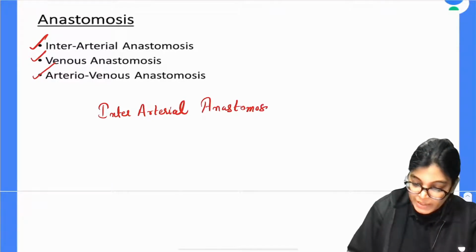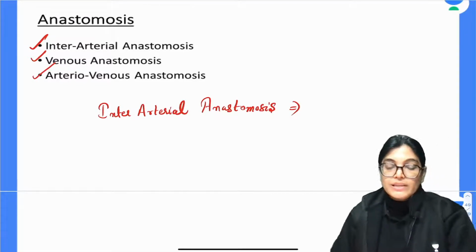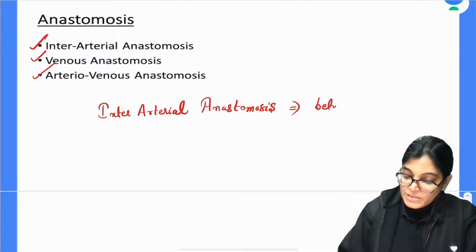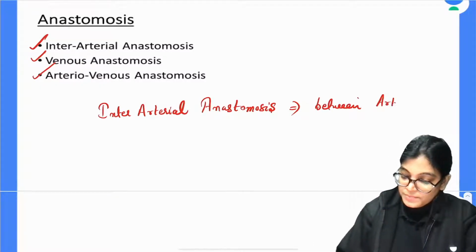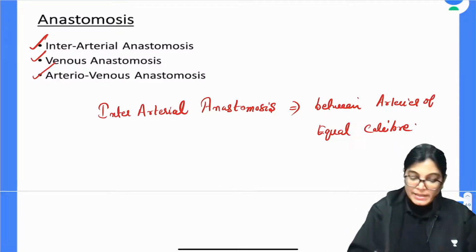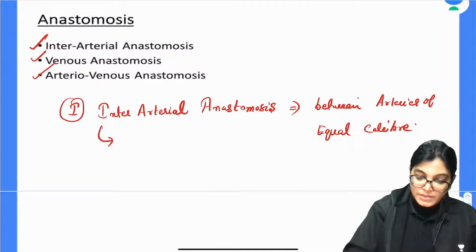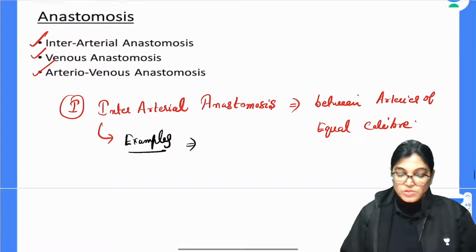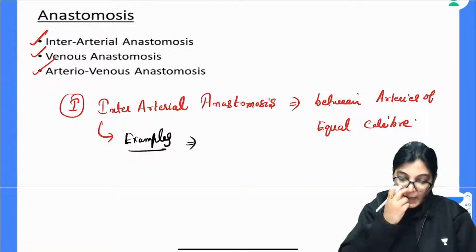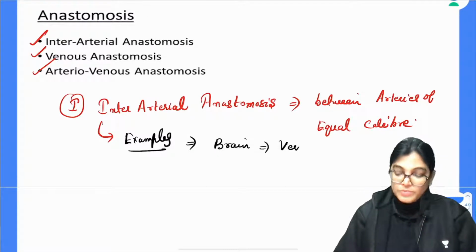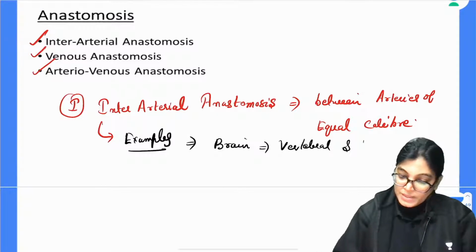So when we are talking about interarterial anastomosis, this is the anastomosis which is between arteries of equal caliber. The examples of interarterial anastomosis: it happens in the brain, between the vertebral artery branches and cerebral artery.